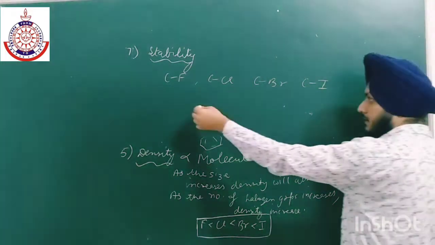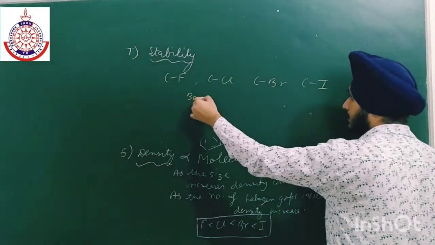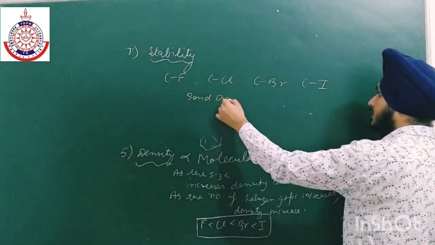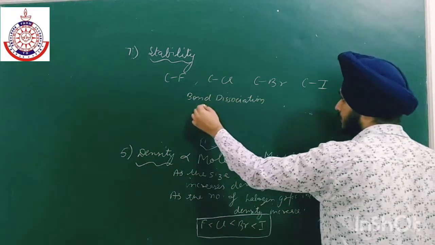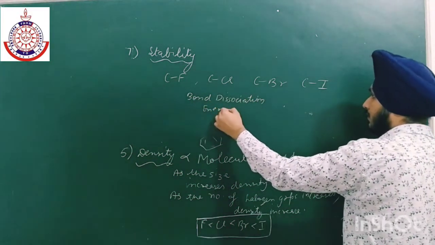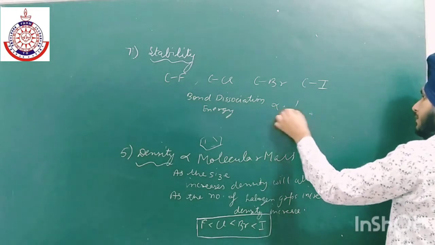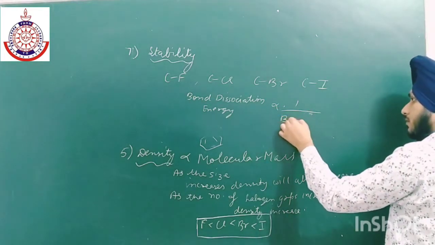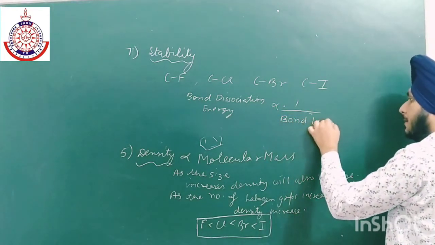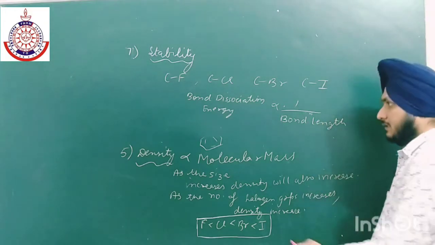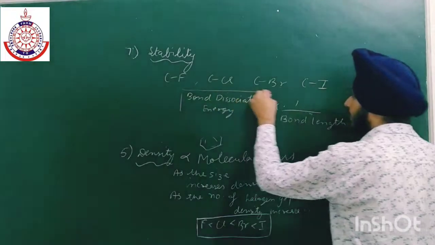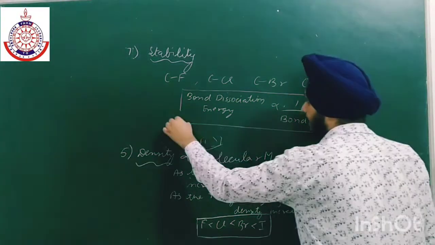We all know that bond dissociation energy is inversely proportional to the bond length.